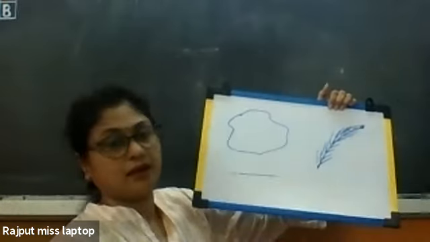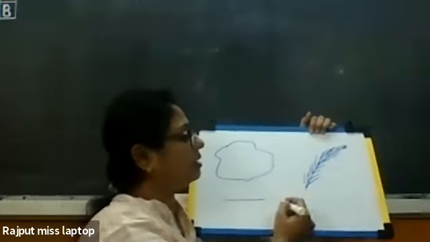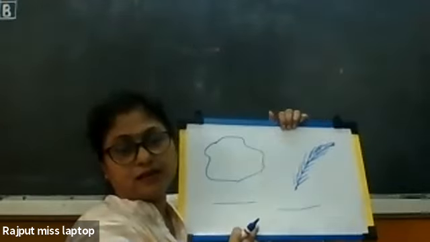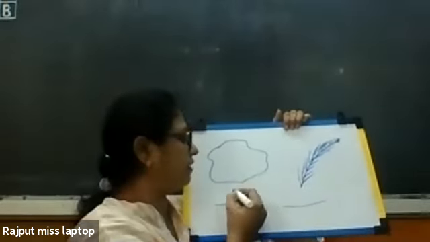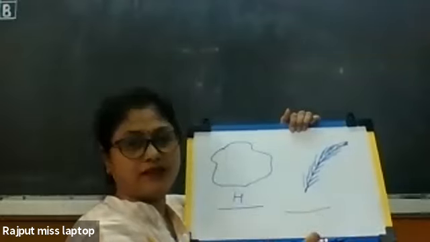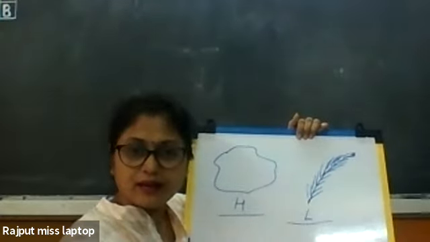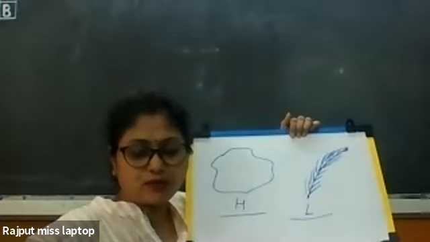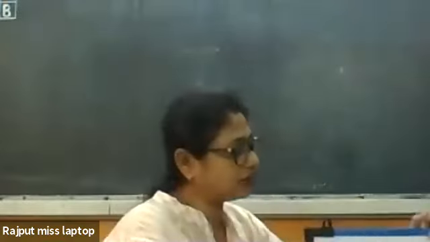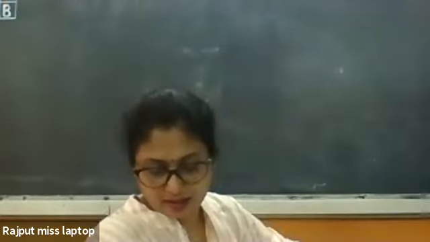Here I have a feather and here I have a stone. Tell me which one is heavy? Stone is heavy. So we will write H, and the feather is light, we will write L. Okay. Yes. So you all can do this worksheet. Very good. Understood the concept of heavy and light? Yes, miss.